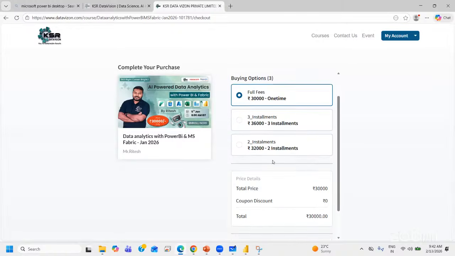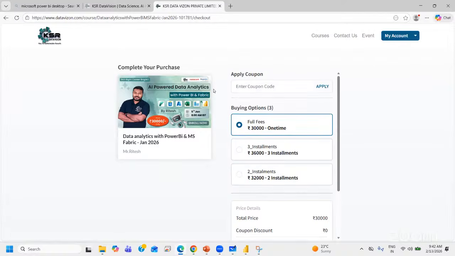Okay, now you have options here. This is from the website point of view if you want to make a payment in Indian rupees. If you're from out of India, it would be auto converted, but that option is already available. If you want to make offline payments, offline doesn't mean cash. If you're transferring it to a bank or by UPI, not by website, even that option is available.